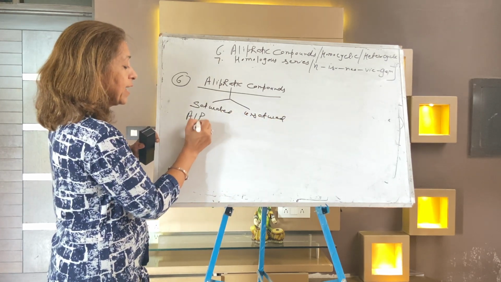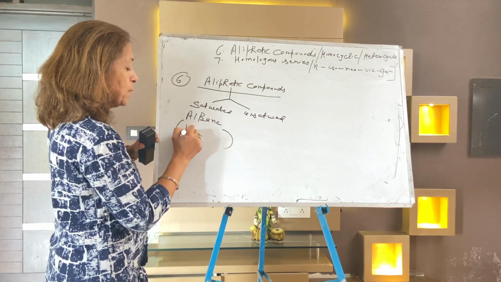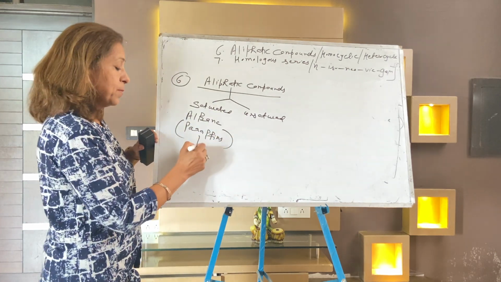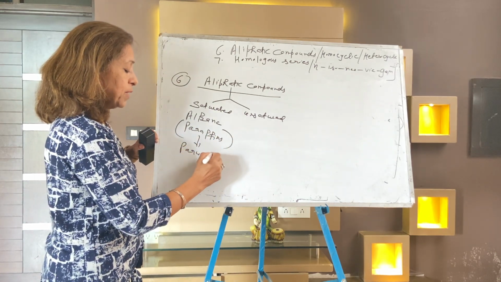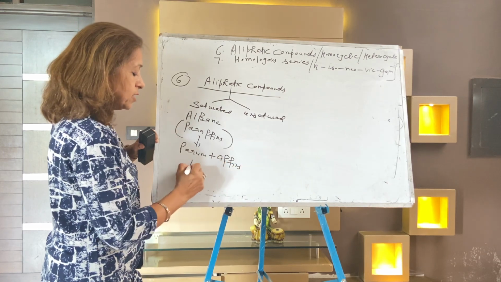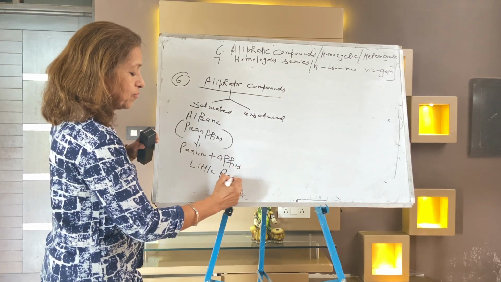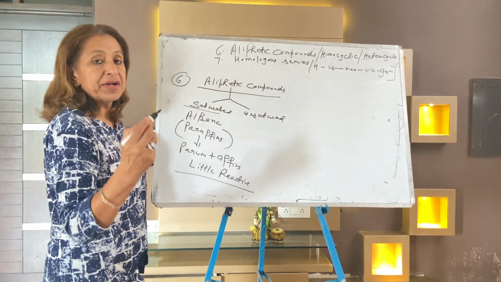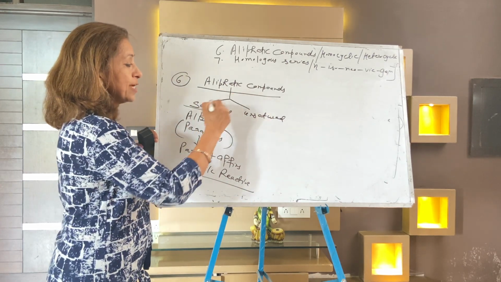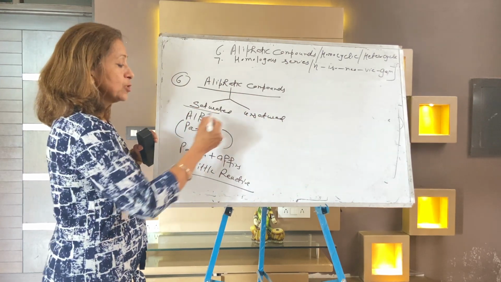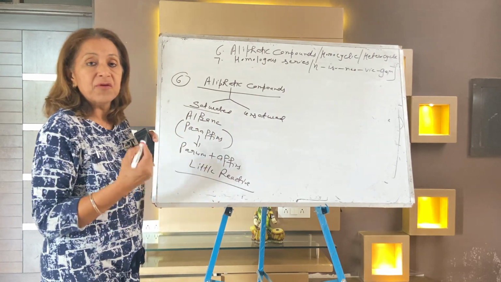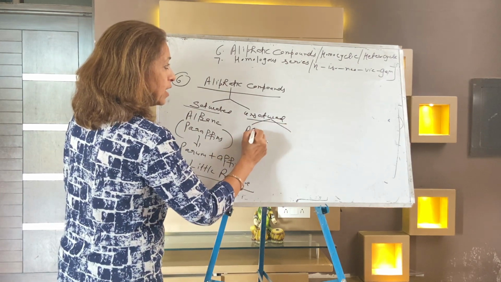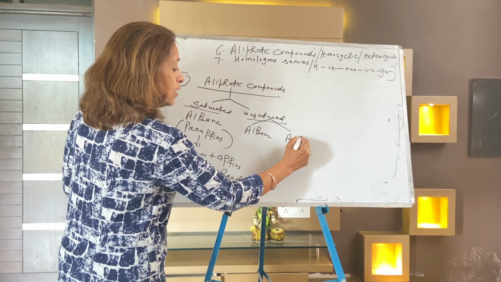Under this comes alkane. Alkanes are called paraffins, P-A-R-A-F-F, param plus affinis. It means little reactive, less reactive. So aliphatic compounds are of 2 types, saturated and unsaturated. Under saturated comes alkane, whose other name is paraffins, param plus affinis, little reactive. Under unsaturated 2 come, one is alkene and the other is alkyne.